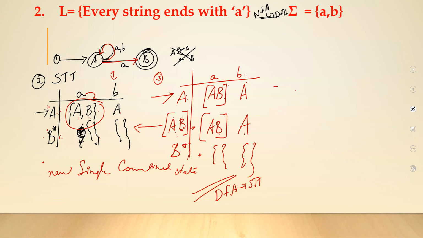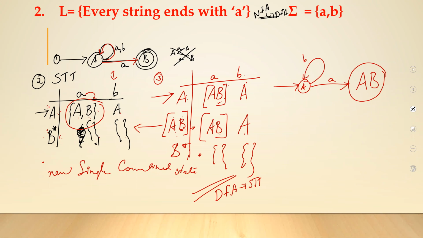You are having an initial state A. On small a, I will be going to a new state which has both A and B combined. It may not be that big. When I drew it, it became big. You go to a new state called AB. A on b, you will be going to A.